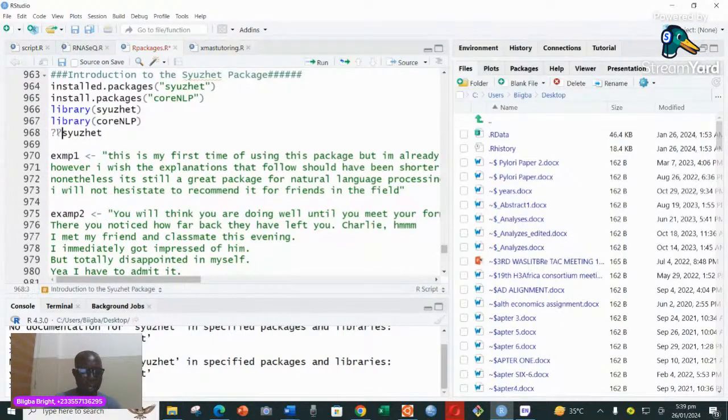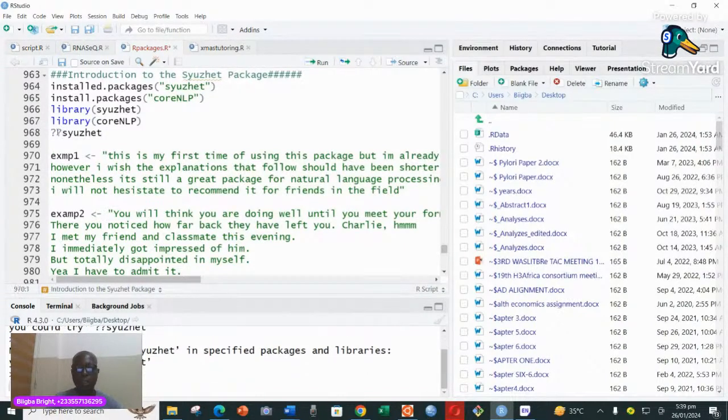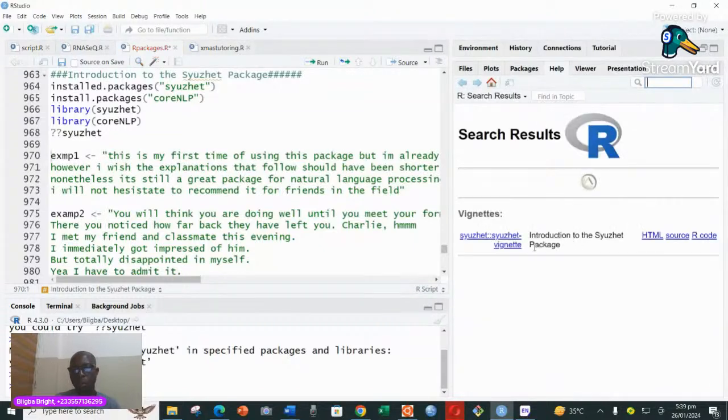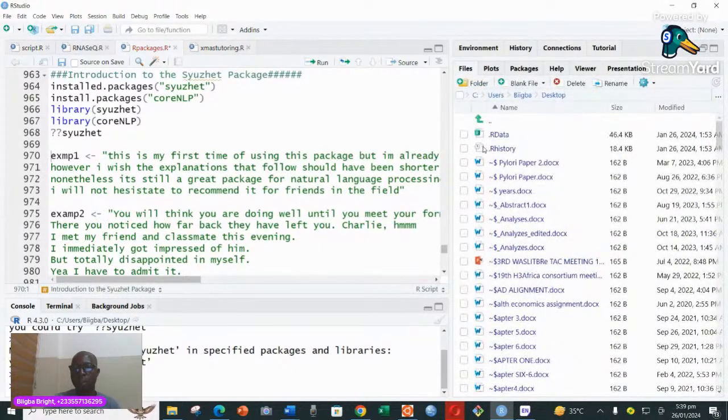I could add another one like this and then run it and see. There should be documentation on that. Oh my God, R is too slow. It's too slow for my liking.